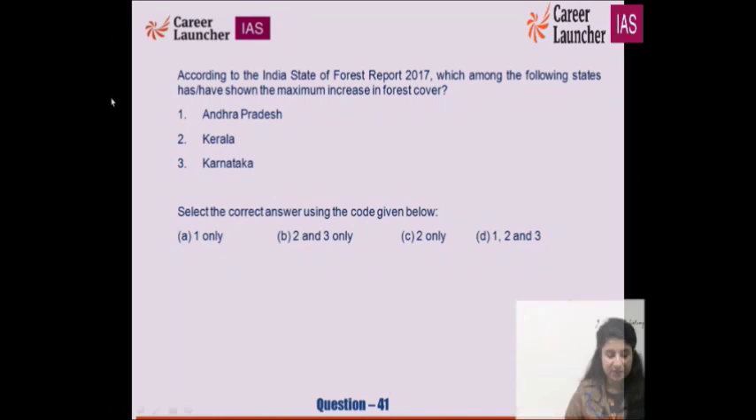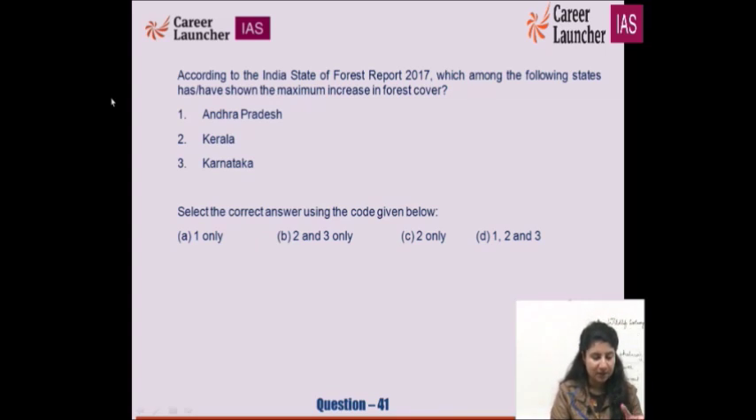According to the India State of Forest Report 2017, which among the following states have shown the maximum increase in forest cover? Now in this question, I want you to have a look at this question very sincerely. Just 30 seconds, take your time and try to solve this question. Very factual. Just look at it, what you can make out.